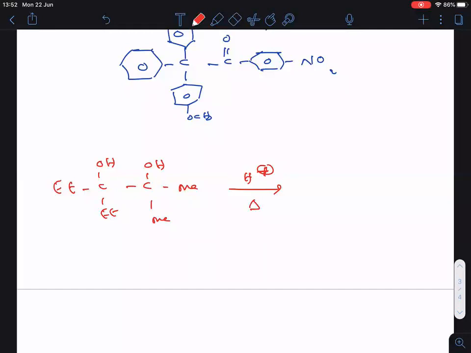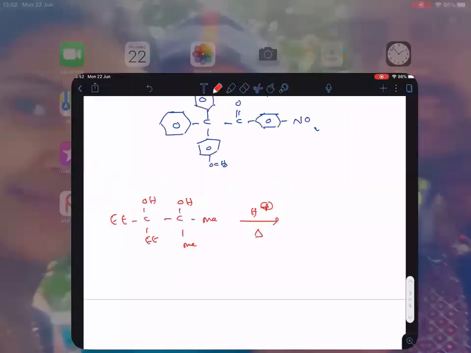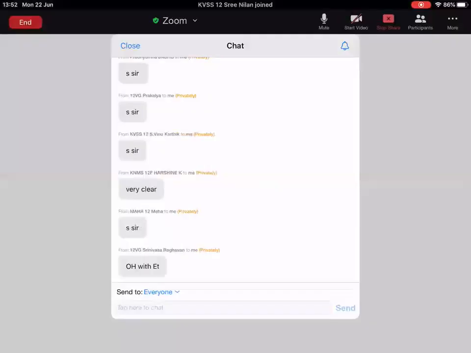Clear? Now two OH groups are there now. Please respond to me through chat box. Which OH group undergoes migration? Which OH group undergoes protonation? First of all, tell me. I am seeing your chat box here. Which OH group, first of all, undergoes protonation?